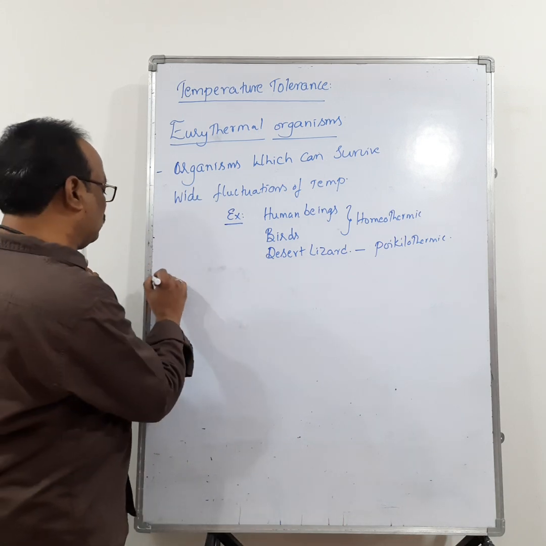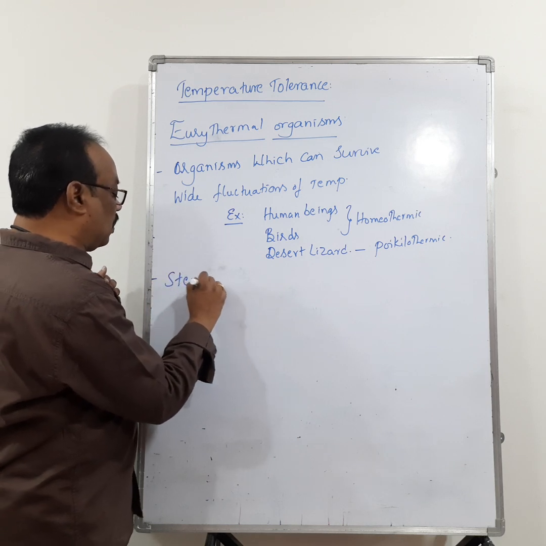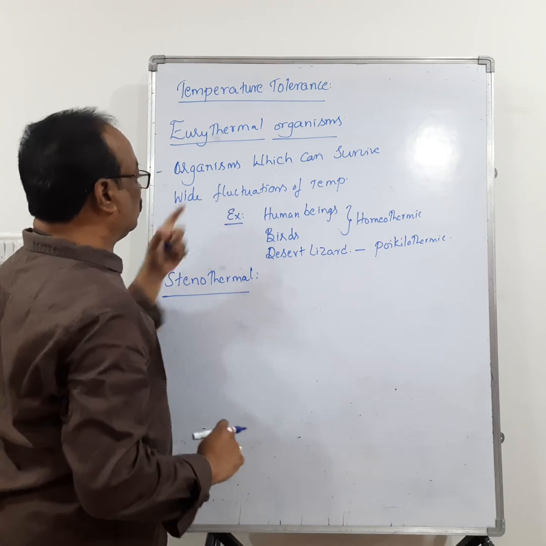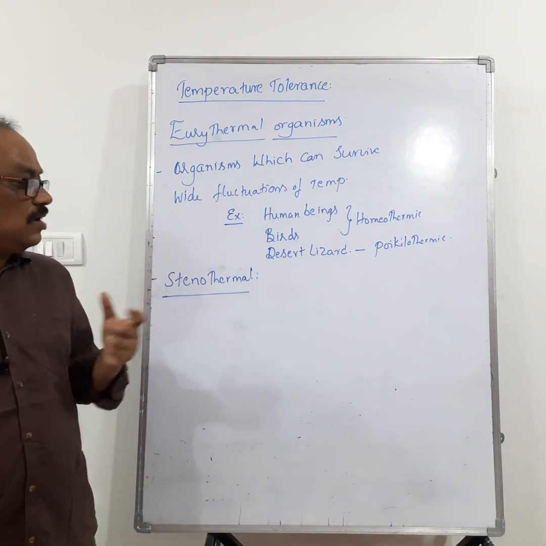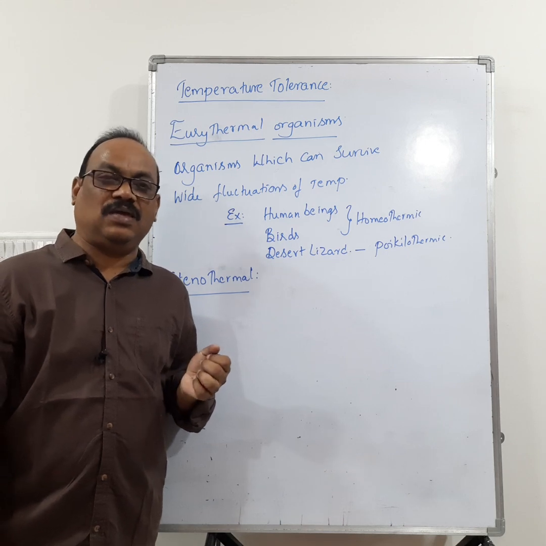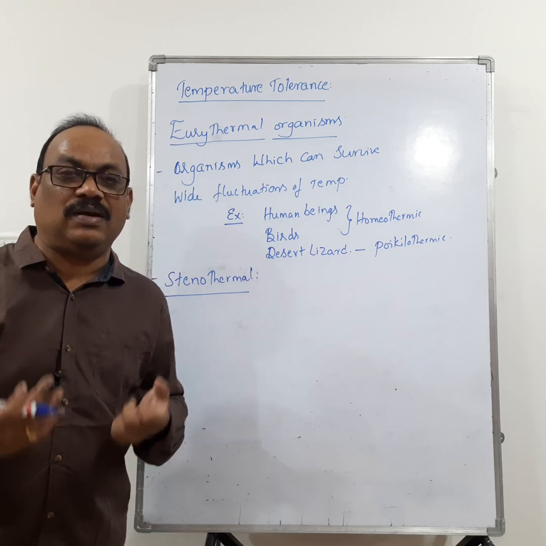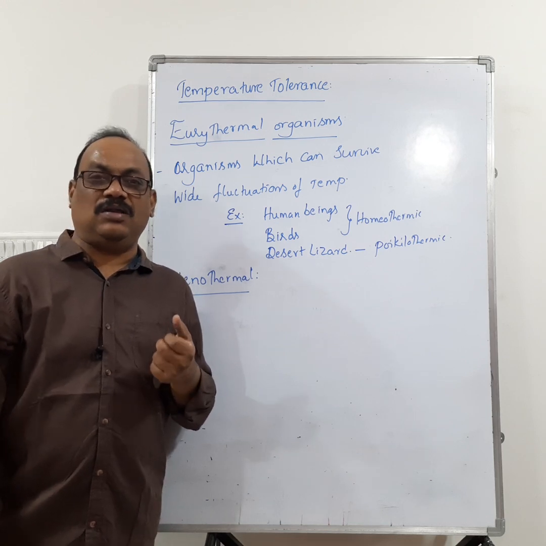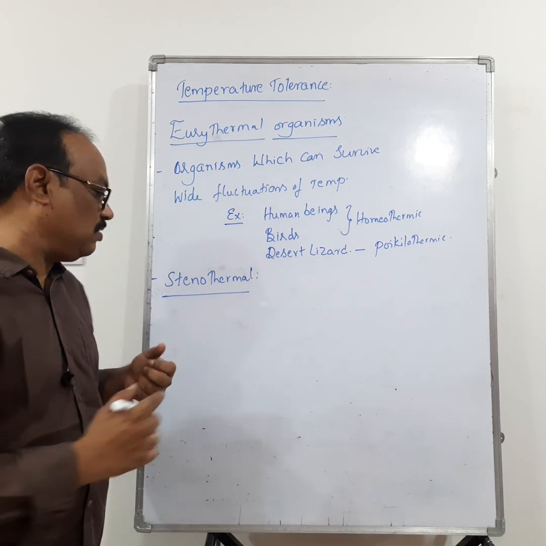Then what is meant by stenothermal? It is quite opposite to this one. Organisms which cannot tolerate, or simply we can say the organisms which can tolerate narrow fluctuations in temperature. If the organism is tolerating wide fluctuations in the temperature, let us see.